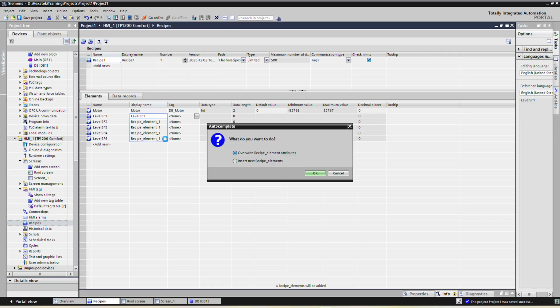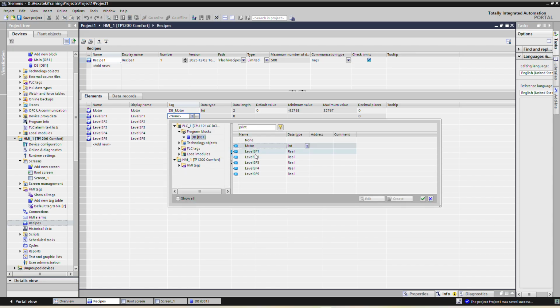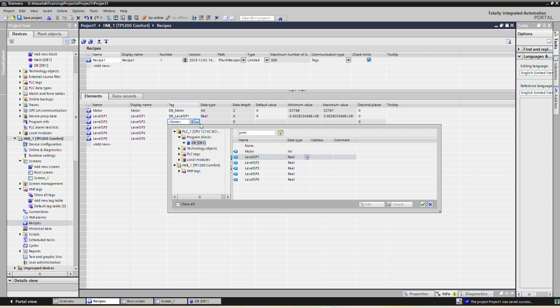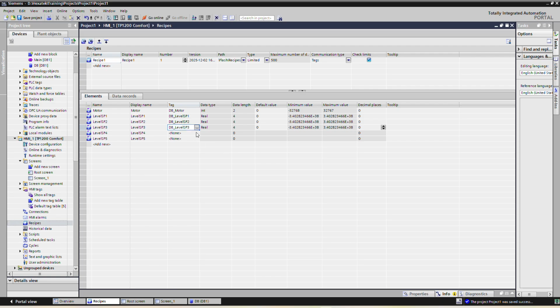Let us drag. Yeah, it works. And here we have to select tags: level SP1, level SP2, 3, 4 and 5. So in recipe 1, we can select motors 1 to 5, and we can select the specific set points 1, 2, 3, 4, 5.